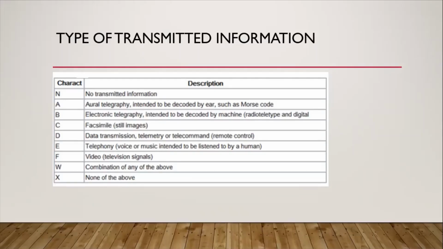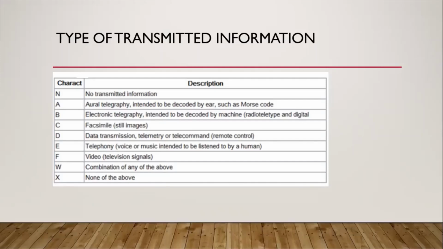Then we have also the B, kapag electronic telegraphy naman siya, that is intended to be decoded by machine. Kung by decoded by ear, that is A, yung mga oral telegraphy. Kapag B, that is electronic telegraphy that is intended to be decoded by machine or radio, teletype, and digital. Okay, kapag facsimile, familiar kayo sa facsimile, yung sa mga fax machine natin, that is ginagamit sa still images, kapag C. Then kapag D, that is the data transmission, ibig sabihin sa telemetry or telecommands, sa mga remote control.